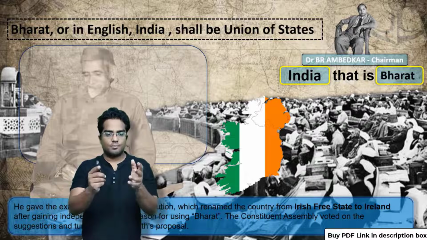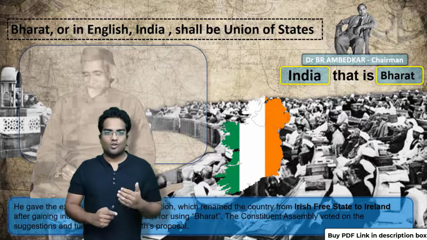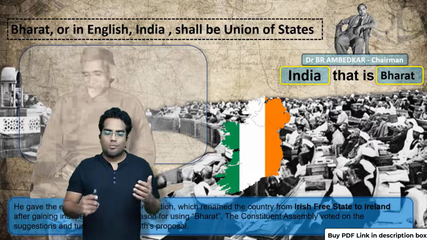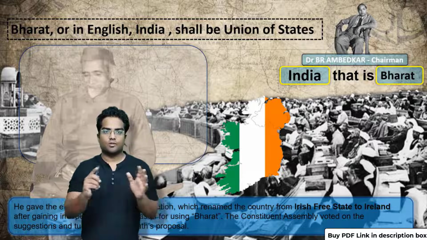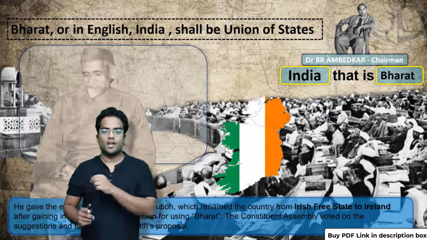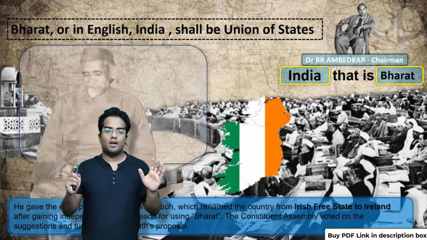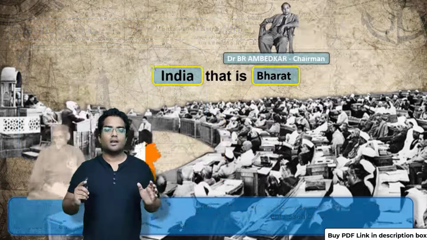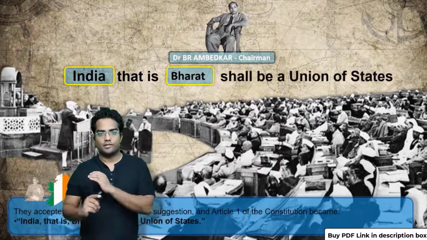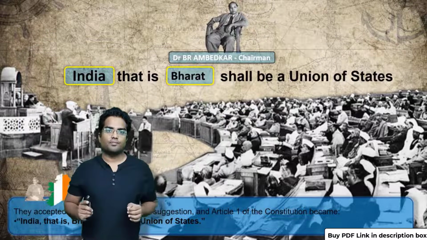But again, this particular reason was not accepted, and many people were not happy with this particular stanza, that is, Bharat, or in English, India shall be Union of States. That is why finally Ambedkar decided India, that is Bharat, shall be a Union of States. Let's finalize it.